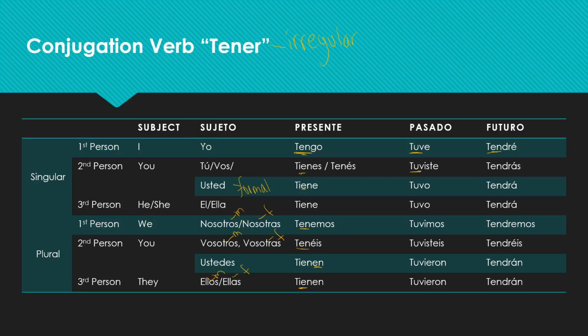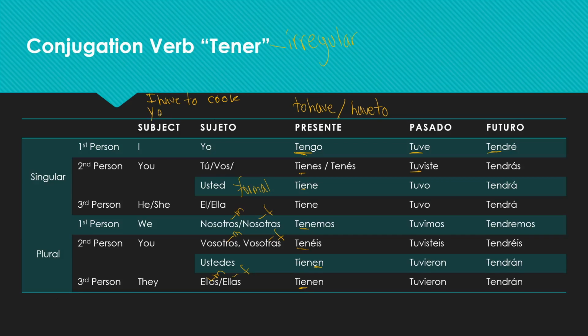So let's start. Yo tengo, tú tienes, vos tenés, usted tiene, ella tiene, nosotros, nosotras tenemos, vosotros tenéis, ustedes tienen, ellas tienen. So remember, this is also to have and have to. For example, I have to cook.